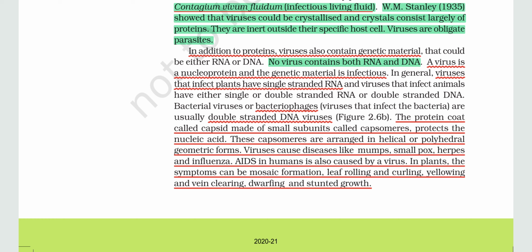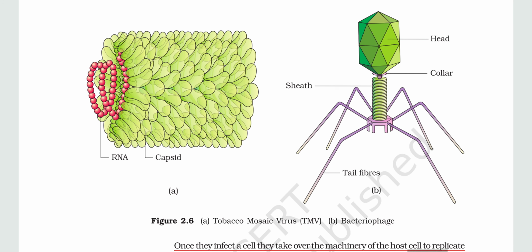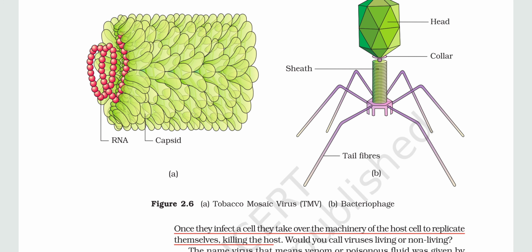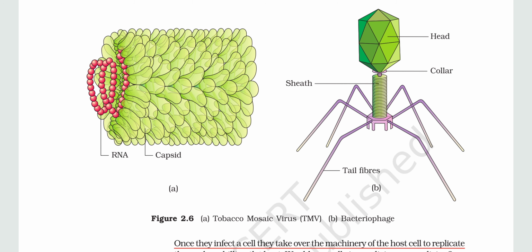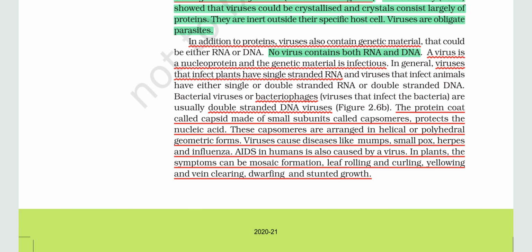The protein coat is called the capsid, made up of small subunits called capsomeres. Over here in figure A, these grape-like structures are called capsomeres, and this entire green part is called the capsid. This is the structure of tobacco mosaic virus, which causes disease in the tobacco plant. Then the capsomeres protect the nucleic acid. These capsomeres are arranged in helical or polyhedral geometric forms.